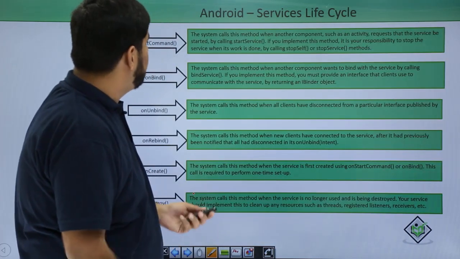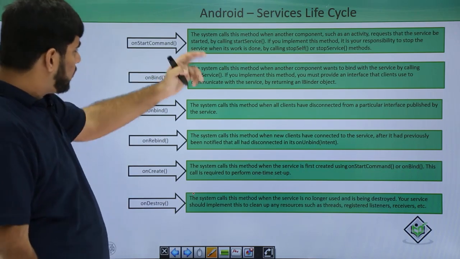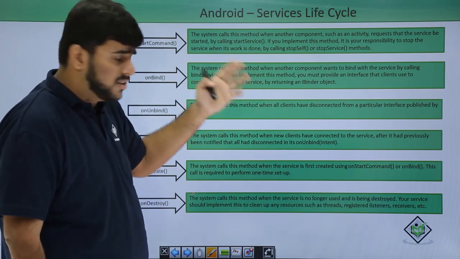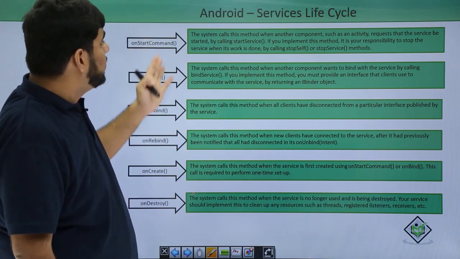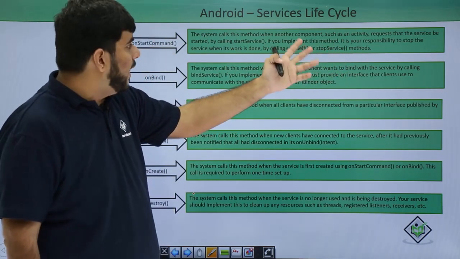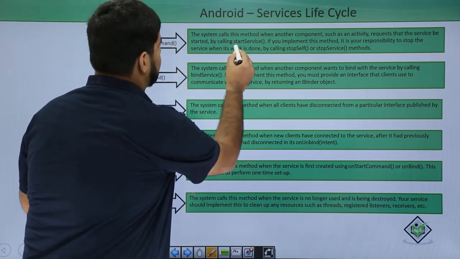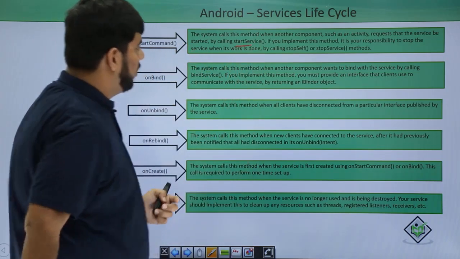Such things actually come as a part of the bound service. Now let's look at the service lifecycle methods. Whenever we call the startService method, the flow comes to onStartCommand. This is called when another component, like an activity, requests that the service should be started. It is started by the startService method.